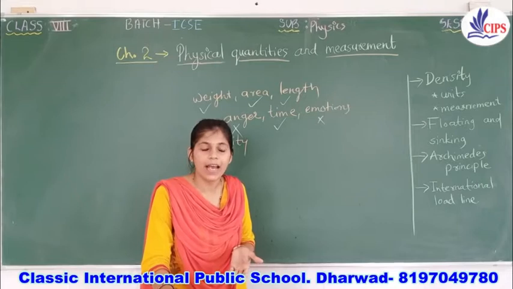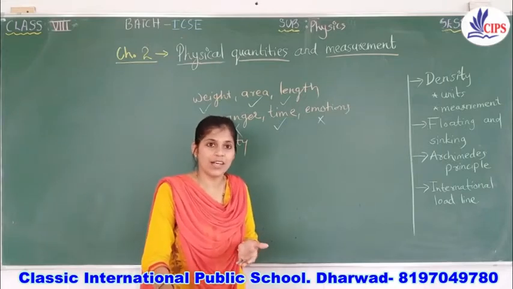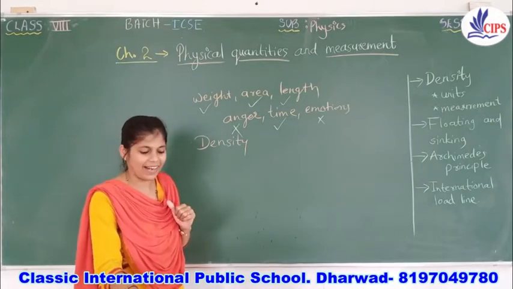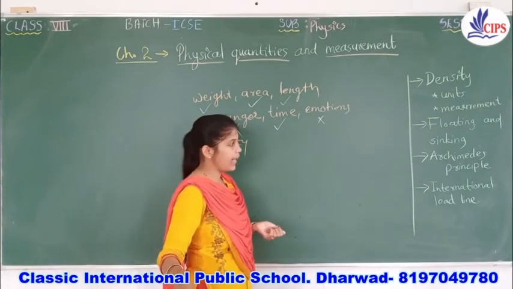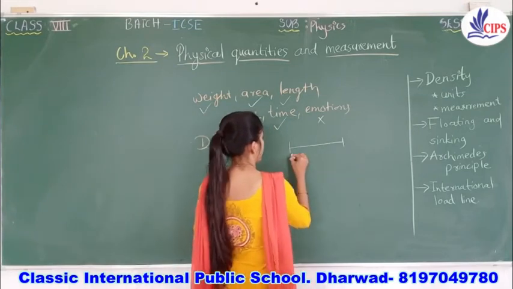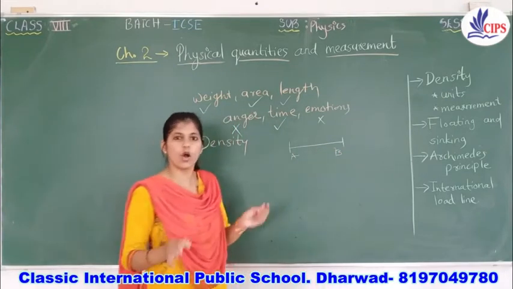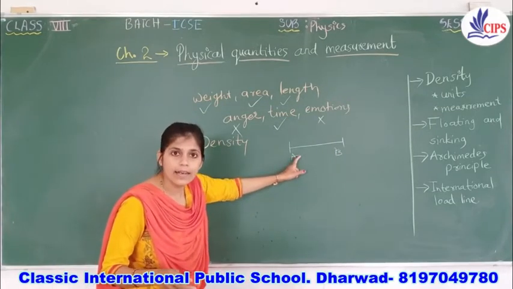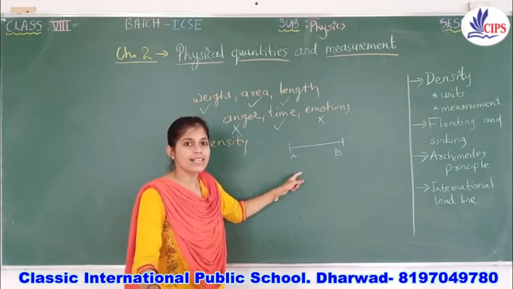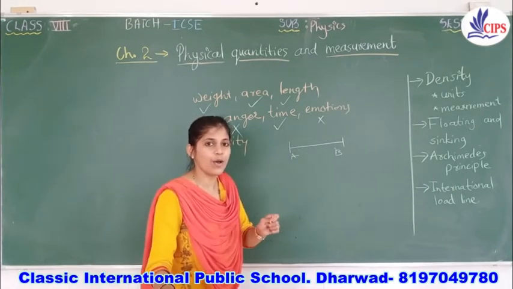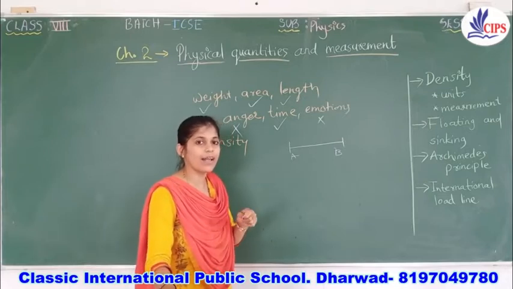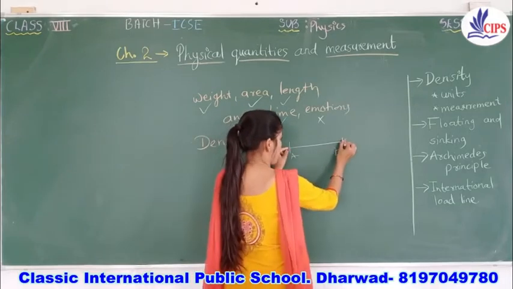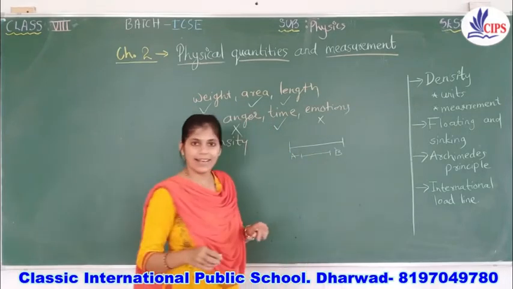What is measurement? We are going to measure things by comparison. Now what is comparison? Suppose this is any kind of rod you consider, rod AB. How are you going to check its length? Yes, you have to use some comparative things, like you have in your compass, a normal scale. Placing it on that particular rod, you can check its length.